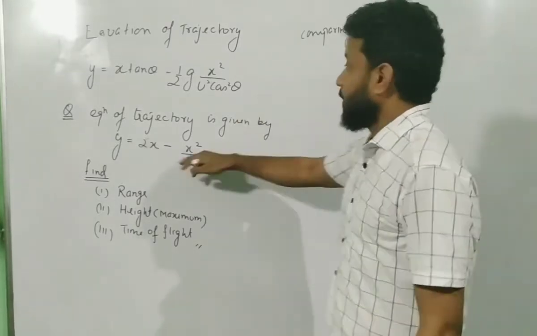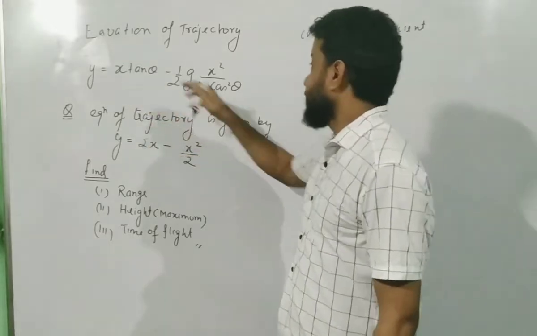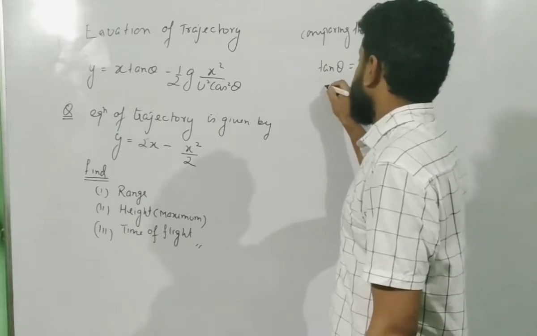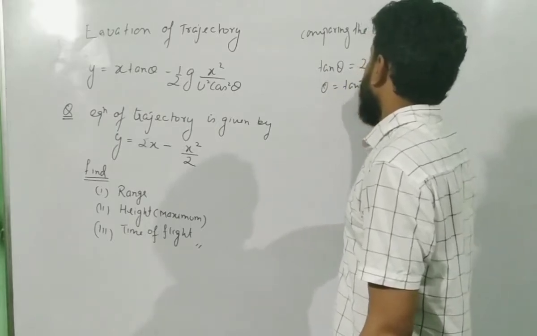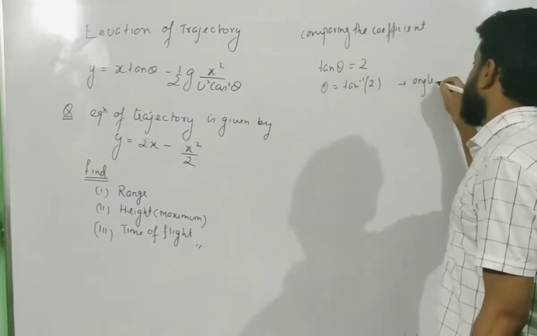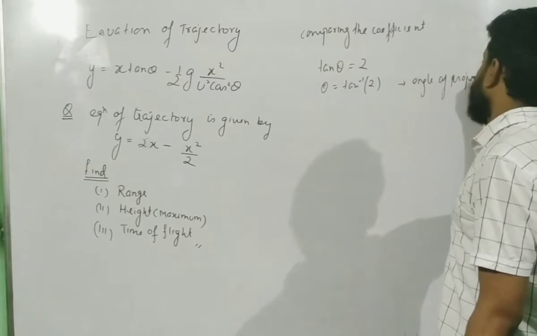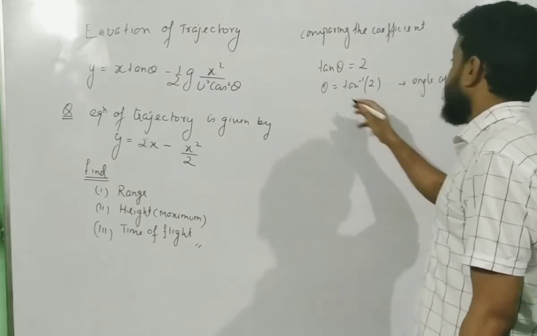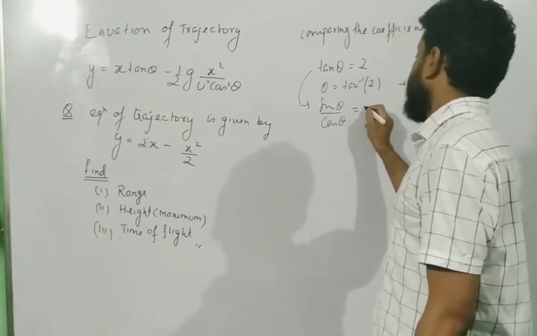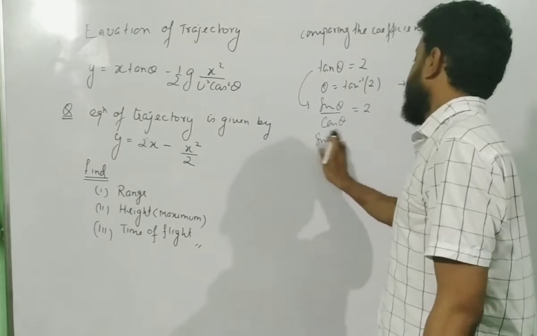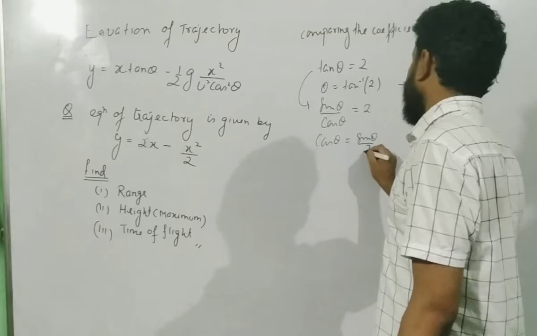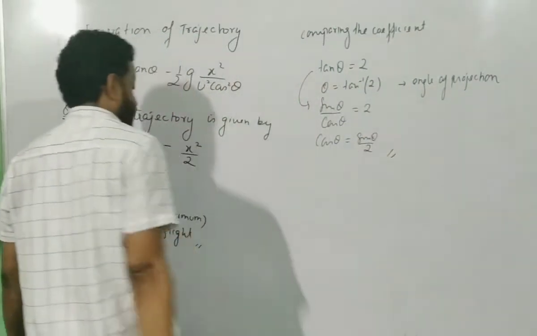what will I get? x has 2, x has tan theta. So I will get tan theta equals 2. This implies theta equals tan inverse of 2. This is the angle of projection. And remember, tan theta can also be written as sin theta by cos theta equals 2. So you can write that cos theta is equal to sin theta divided by 2. We are going to use this.